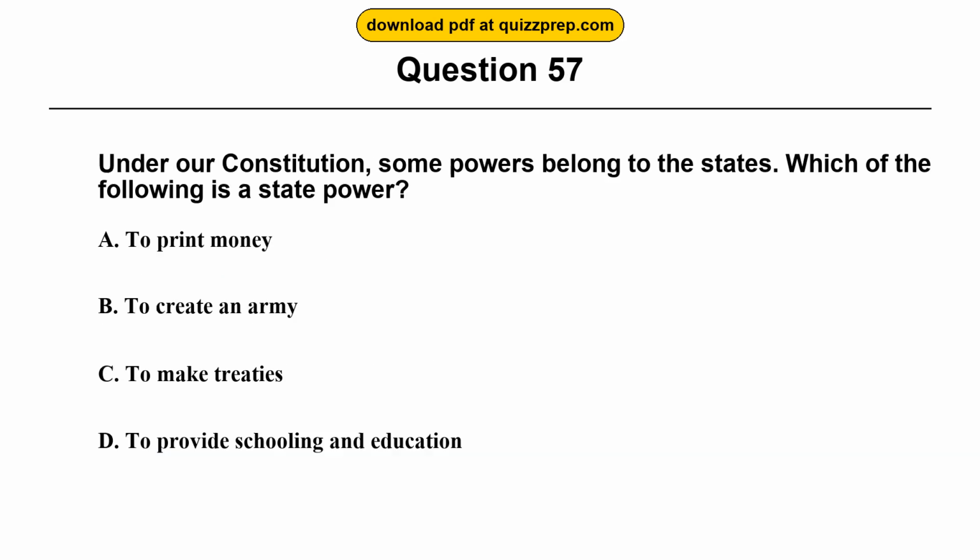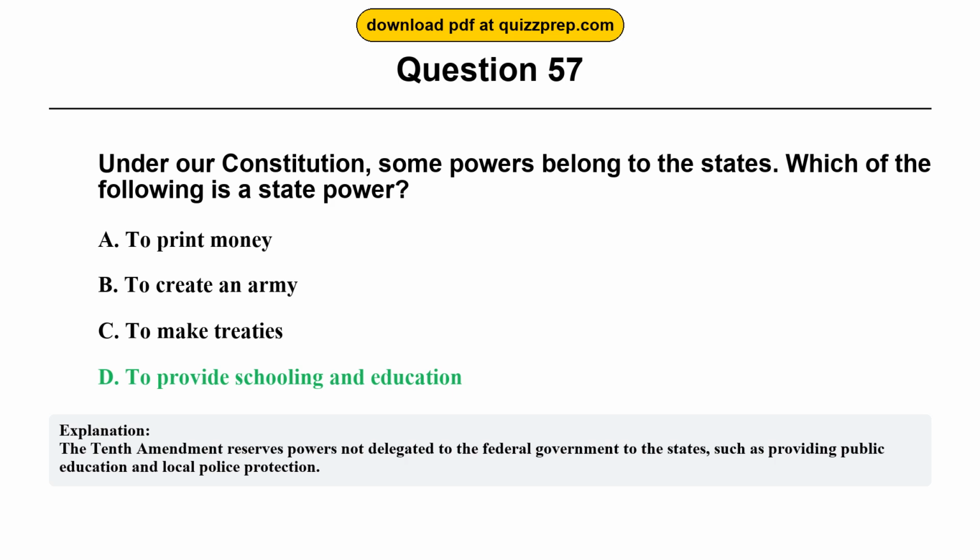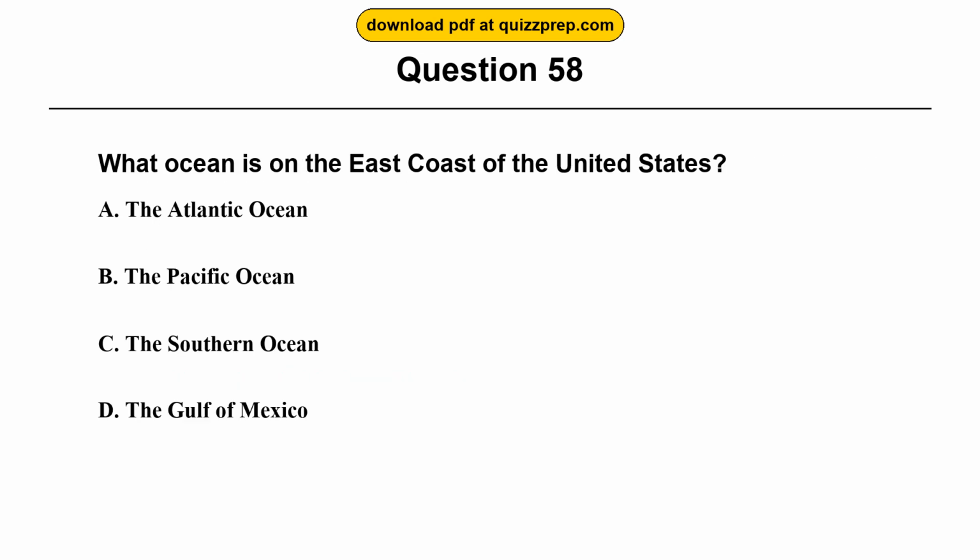Question 57. Under our Constitution, some powers belong to the states. Which of the following is a state power? Option A, to print money. Option B, to create an army. Option C, to make treaties. Option D, to provide schooling and education. The correct answer is option D, to provide schooling and education. The 10th Amendment reserves powers not delegated to the federal government to the states, such as providing public education and local police protection.